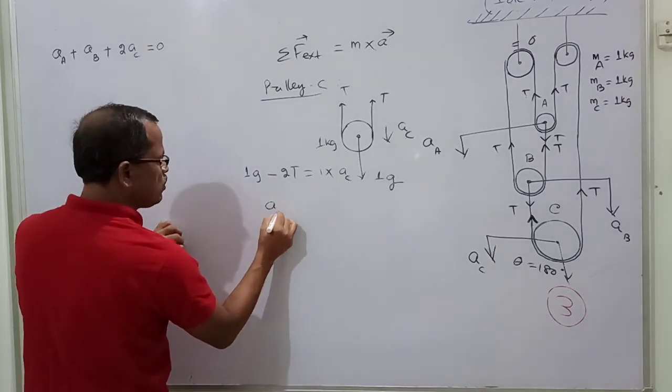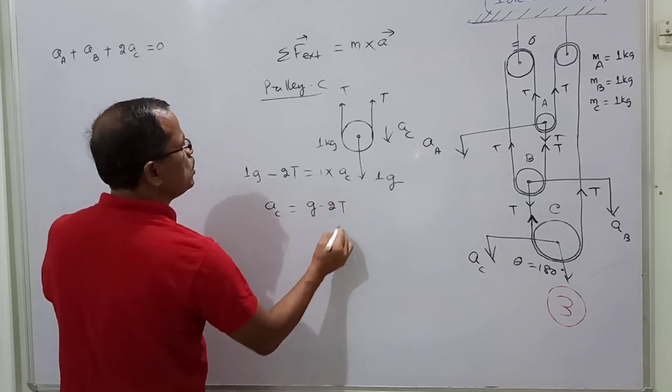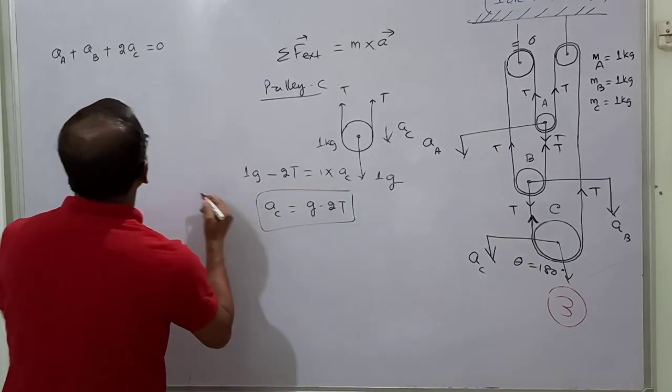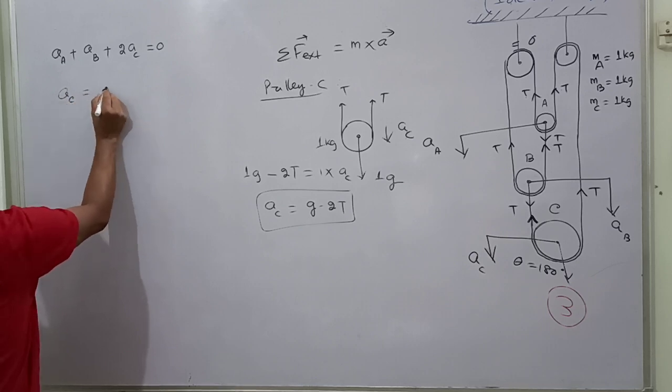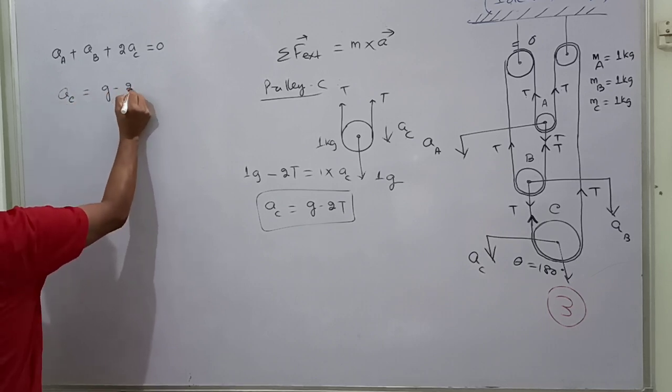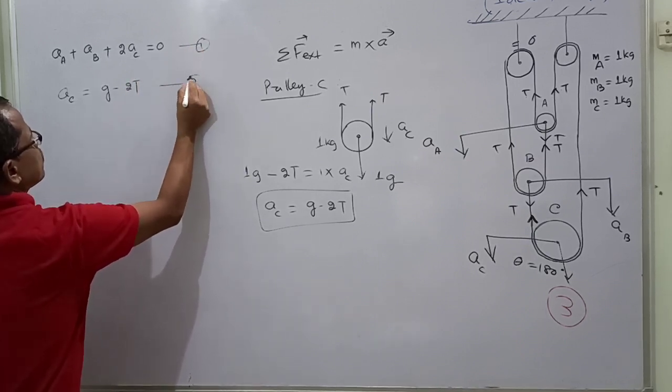So I am getting the equation AC is equal to g minus 2T. So this is the equation for pulley C. I am writing here the acceleration of the pulley C is equal to g minus 2T. This is equation number 2.